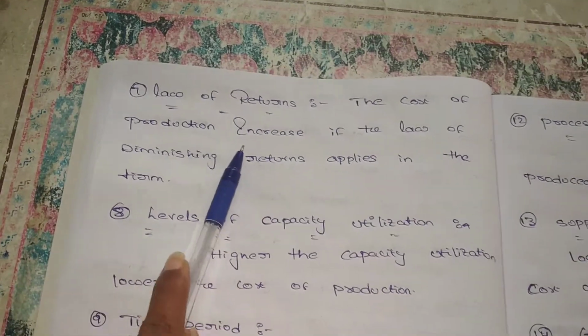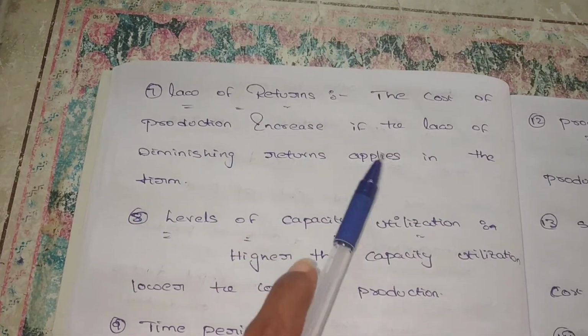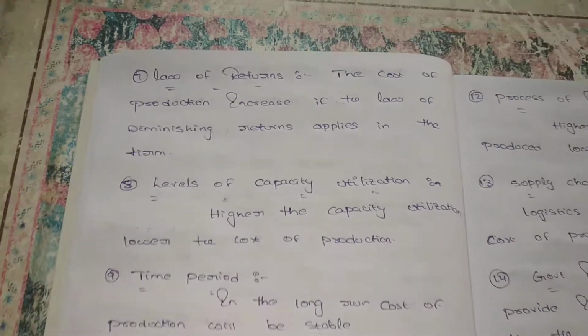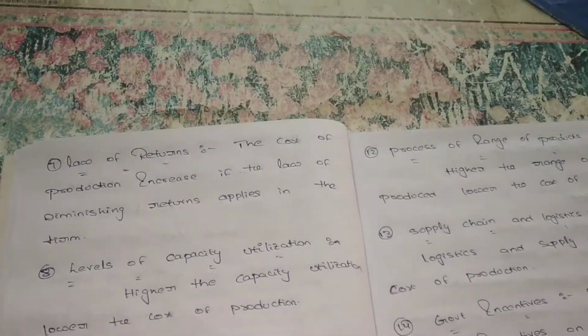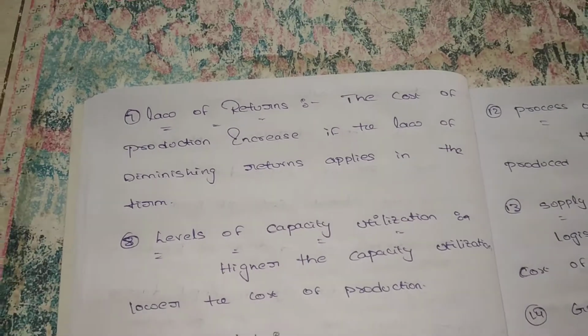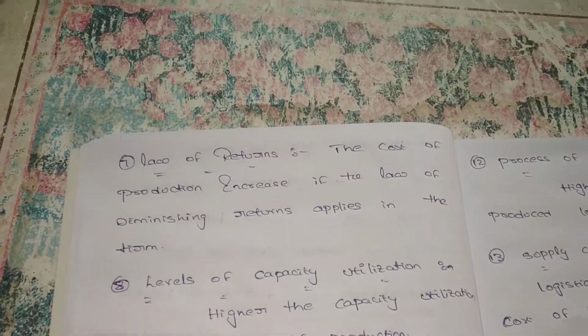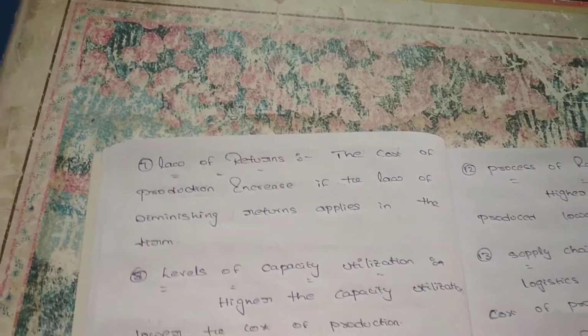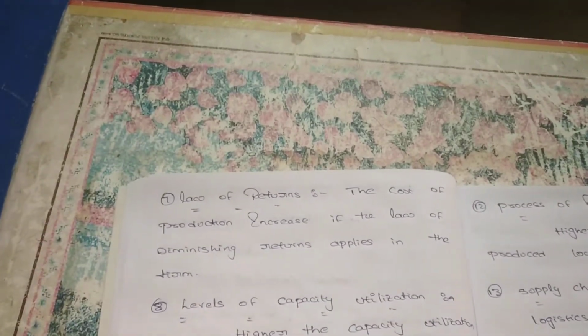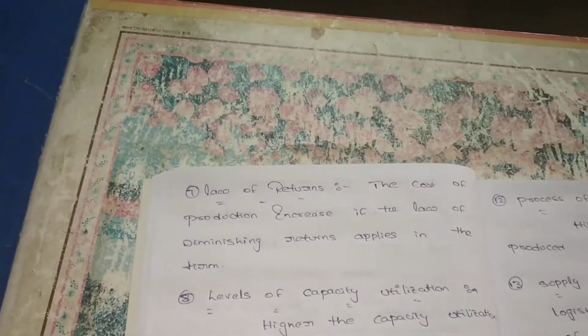Next is the law of returns. The cost of production increases if the law of diminishing returns applies at that scale. Why does the cost of production increase? Because of the law of diminishing marginal utility, which we already discussed: up to our satisfaction level, next the utility, the consumption level, will decrease, and then the cost of production may increase. Up to the maximum point we can produce more goods. Next there is a decline, and for that decline in production, the cost of production may increase.